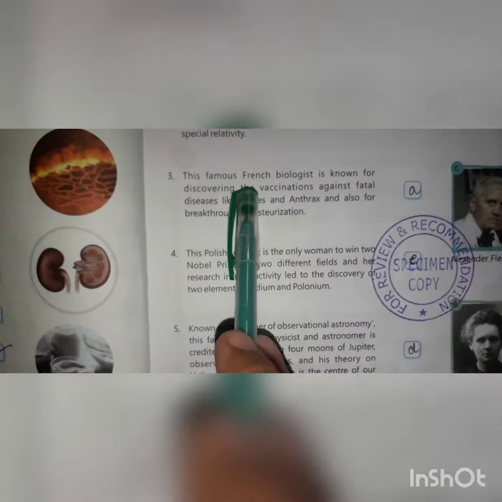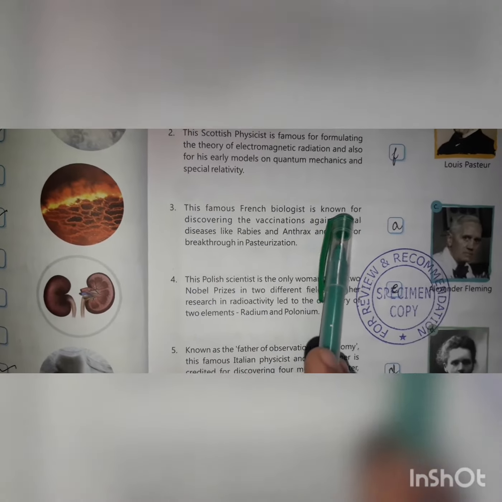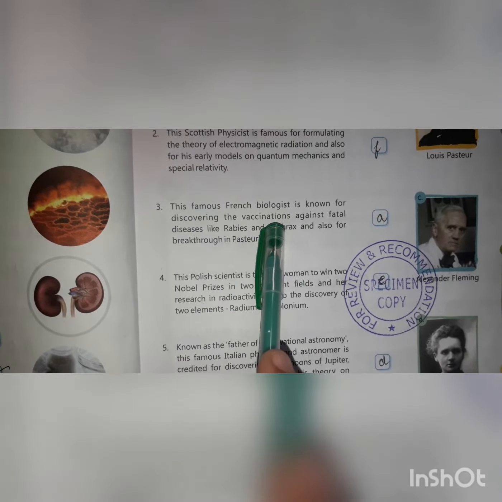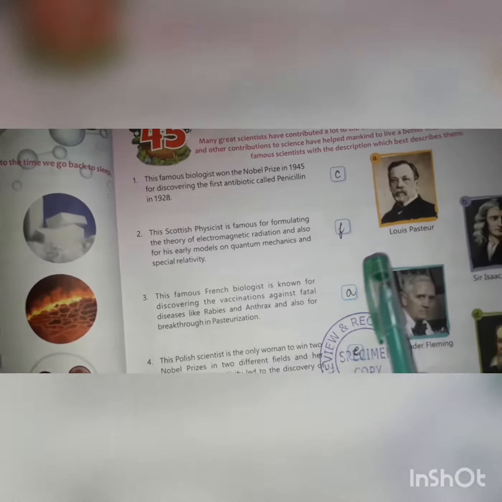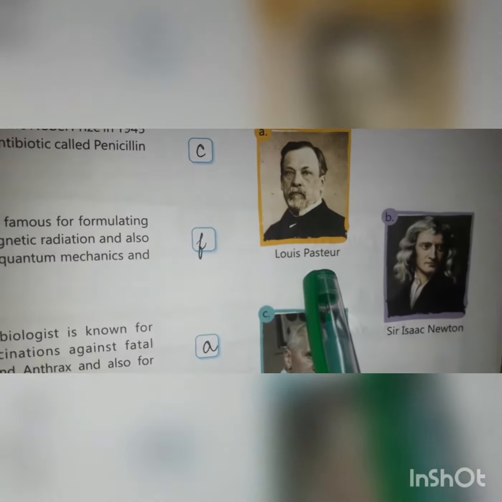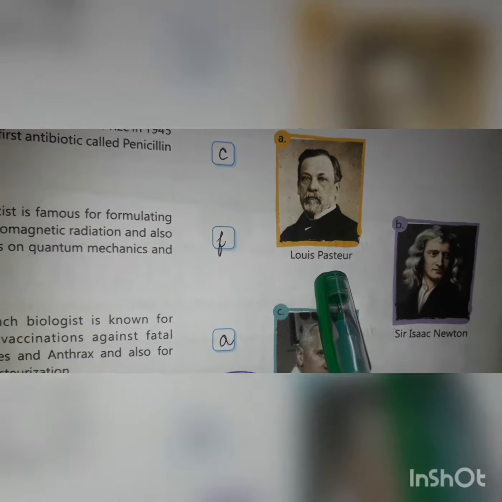Third, this famous French biologist is known for discovering the vaccinations against fatal diseases like rabies and anthrax, and also for breakthroughs in pasteurization. The name of this scientist is Louis Pasteur.